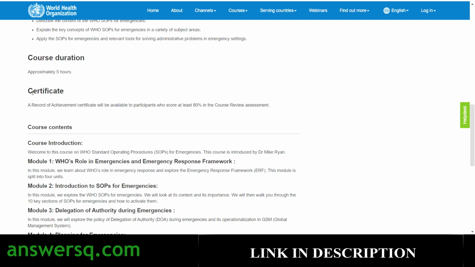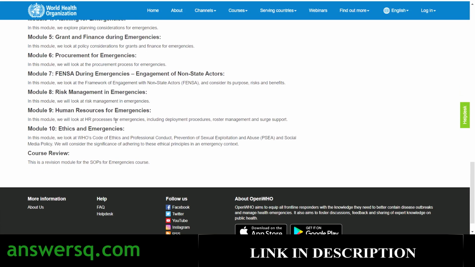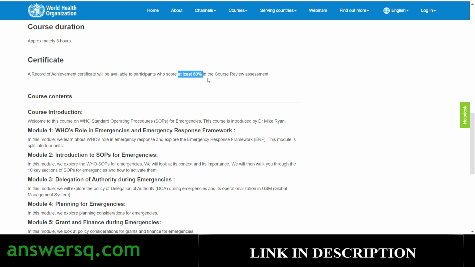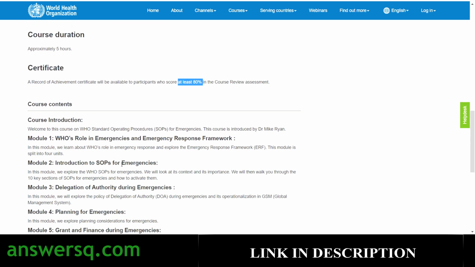And here you can see that you will get a certificate after completing the course, and at the end of this course you will have to take an assessment in which you have to score at least 80%. I don't know if it is at the end or you will get one across each module, because there are a lot of modules available for you in this particular course. So whatever it is, at the end of this program, if you have an 80% score, you will get your certificate from World Health Organization, which will be officially valid across any country in the world. And that's it. You can see the modules and everything in the course section here.